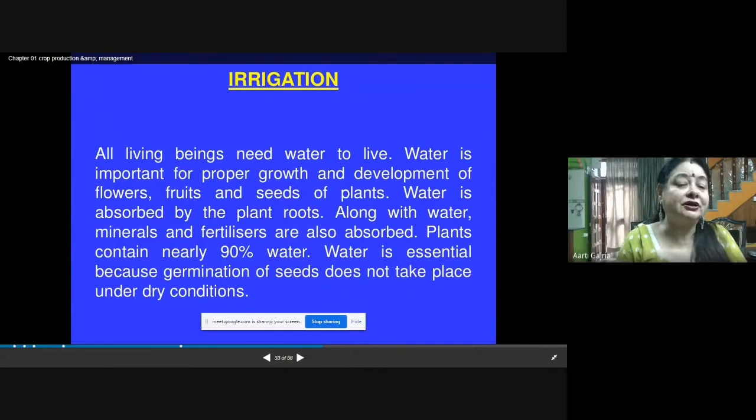So the roots are absorbing water, and with water they are also absorbing minerals, nutrients and fertilizers from the soil. Plants contain nearly 90% water. Water is essential because germination of seeds does not take place in dry conditions. So for germination, you need water.